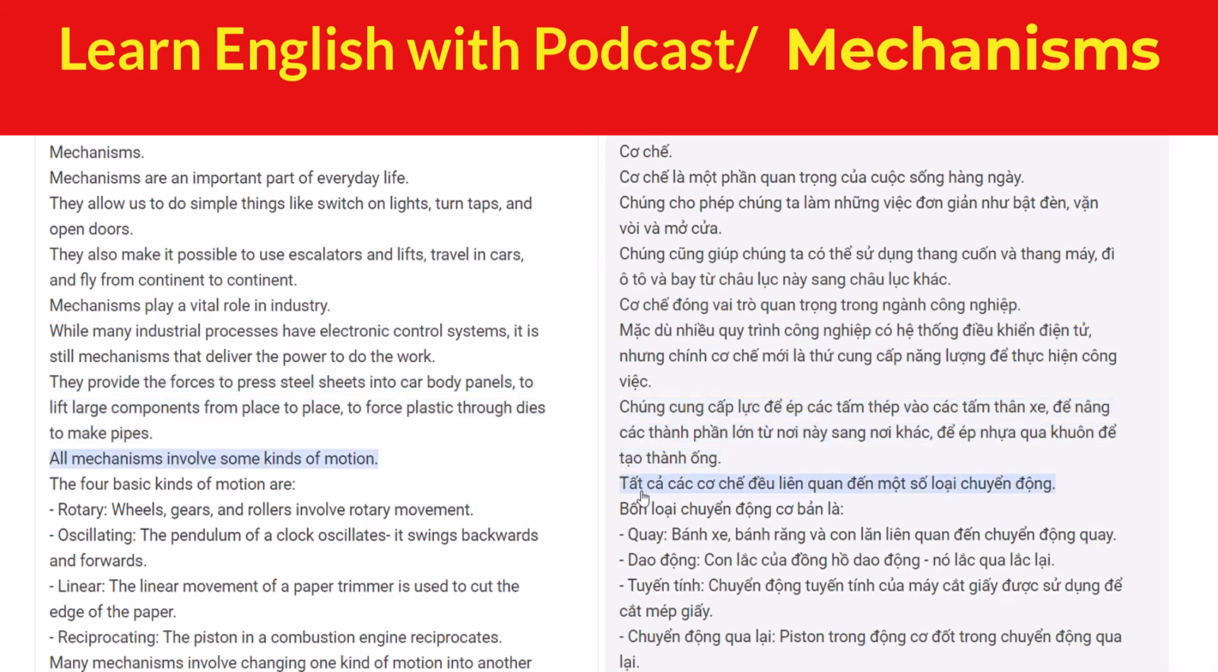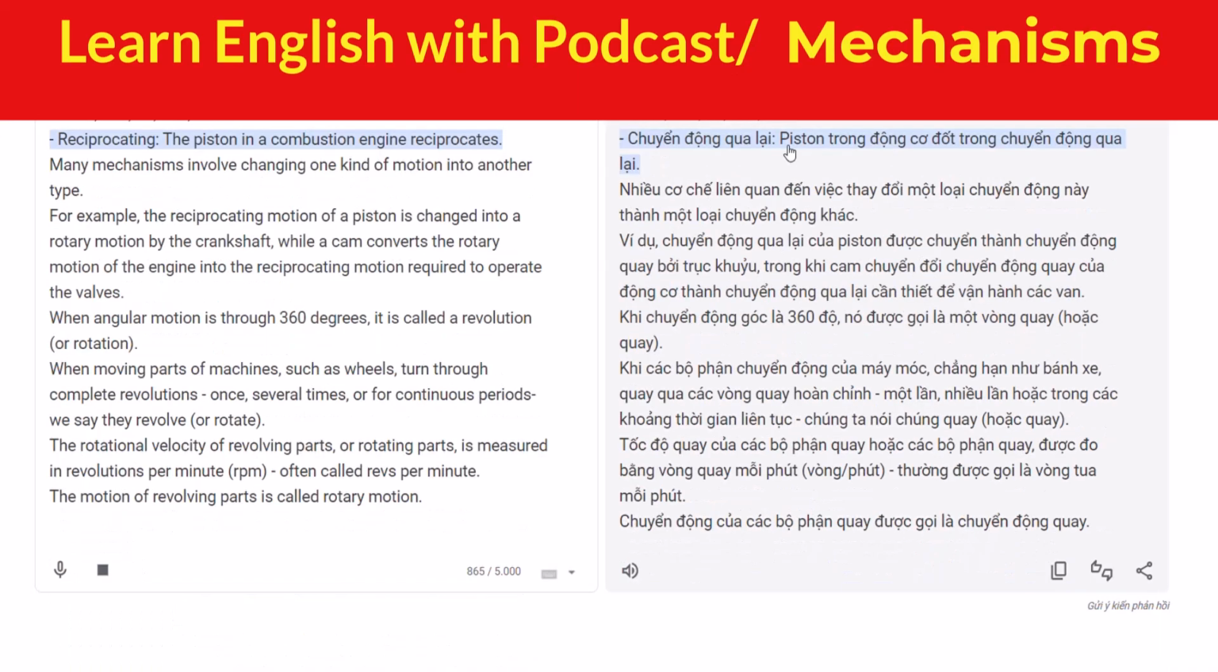All mechanisms involve some kinds of motion. The four basic kinds of motion are: Rotary. Wheels, gears, and rollers involve rotary movement. Oscillating. The pendulum of a clock oscillates, it swings backwards and forwards. Linear. The linear movement of a paper trimmer is used to cut the edge of the paper. Reciprocating. The piston in a combustion engine reciprocates.